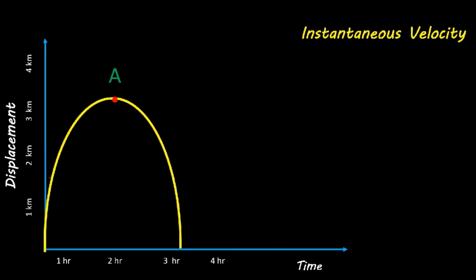Let A be the point at which we want to find instantaneous velocity. Now in order to find velocity at this point, let us take another point B on the curve. Since we know from average velocity that between these 2 points the average velocity will be the slope of the hypotenuse of this triangle. Now we will move this point B closer and closer and more closer till we get the slope of the line at A.